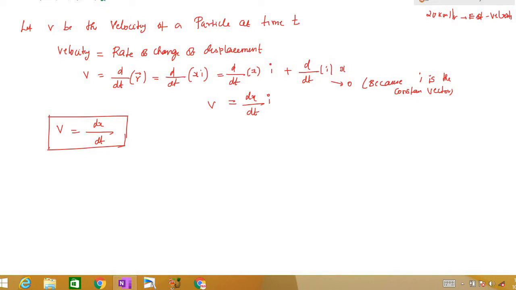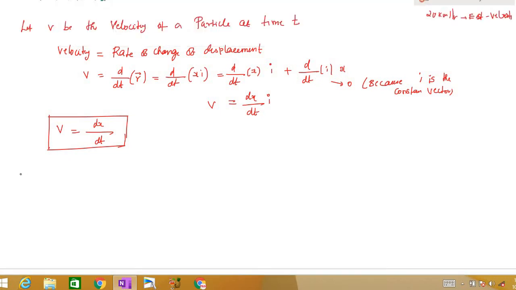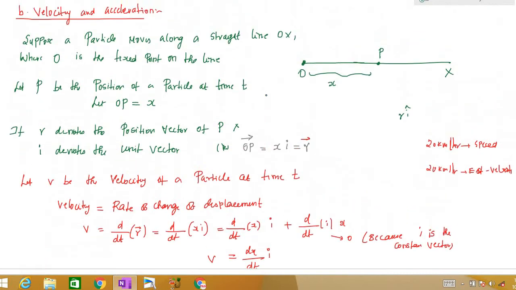Now, an important note. This note is very important. You have to understand the concept behind this note. Now you can see the velocity is in the i direction, and the vector is also in the i direction, right? So you can see this is in the same direction. The velocity is also in the same direction.